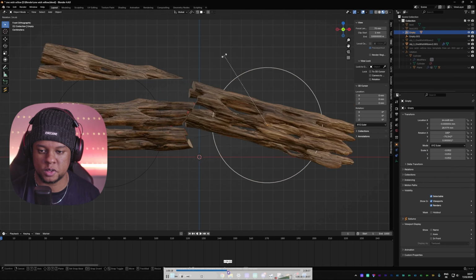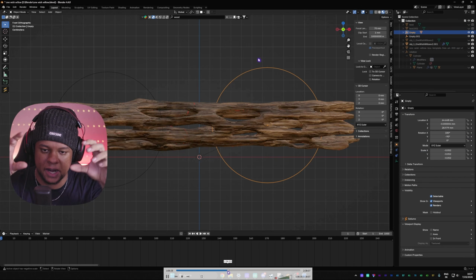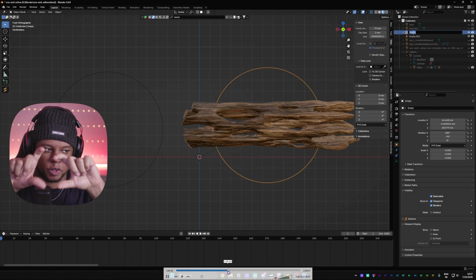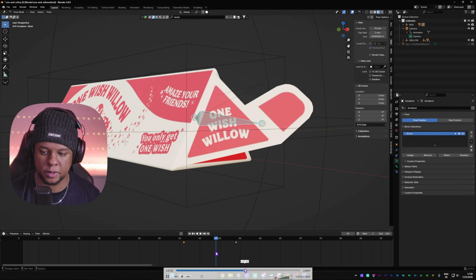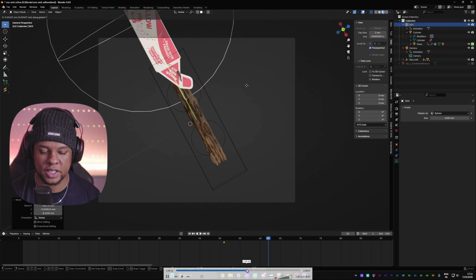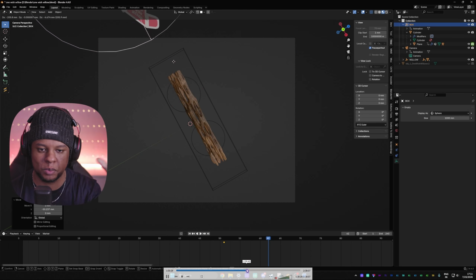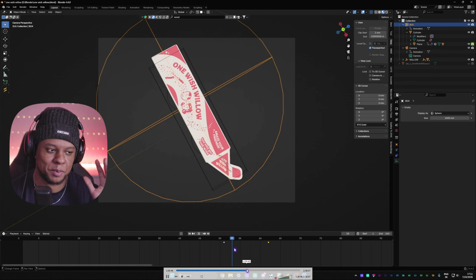I created those circles because I wanted to do the animation. So I'm parenting those objects to those circles so I can control the animation later. And then from there, it was just manual animation. The beginning animation actually is just the camera moving. I didn't want to move the box and all that. It got really complicated really fast.